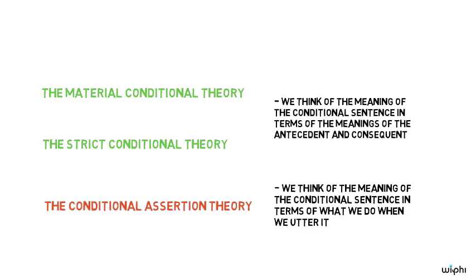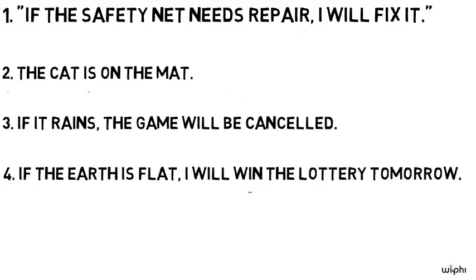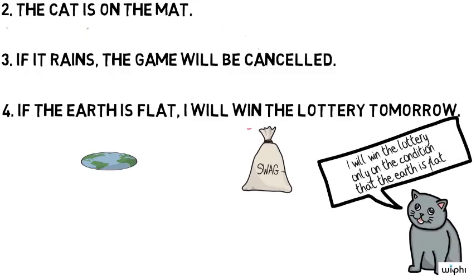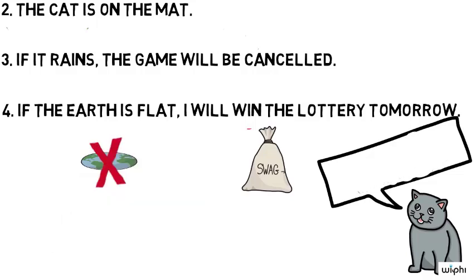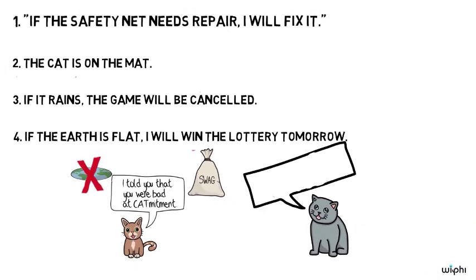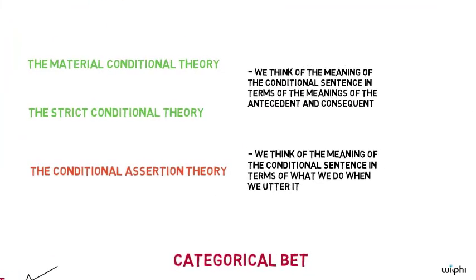Let's turn now to the question of how the conditional assertion theory fares with respect to the problems facing the previous theories. Consider 4 again. If the earth is flat, I will win the lottery tomorrow. According to the theory, someone who utters 4 asserts that they will win the lottery, but only on the condition that the earth is flat. So, since the earth isn't flat, they in fact assert nothing. In other words, they don't commit themselves either way on whether they will win the lottery tomorrow. Similar remarks apply to the Goldbach conjecture problem facing the strict conditional theory. On the one hand, this is a significant advance over the previous two theories.